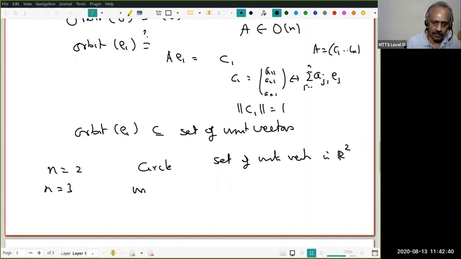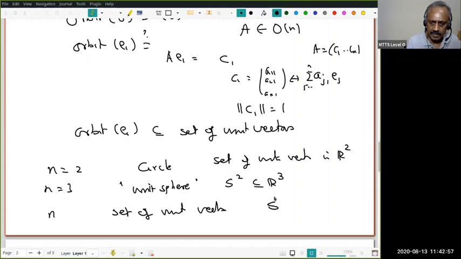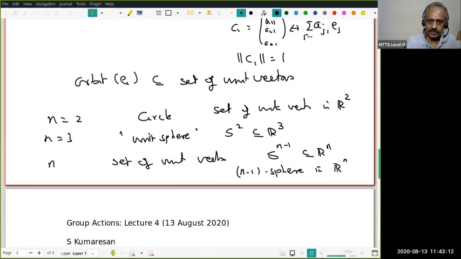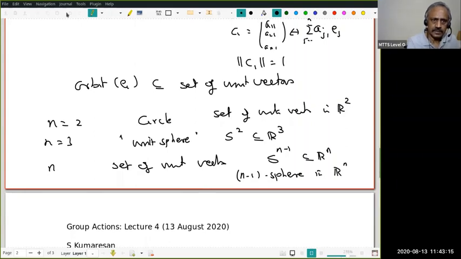That is what you call the unit sphere, with center at the origin, S2 in R3. More generally, for any n, the set of unit vectors is called the (n minus 1)-sphere in Rn. So when n equals 2, it is a one-sphere, nothing other than a circle. Do all of you agree with that?